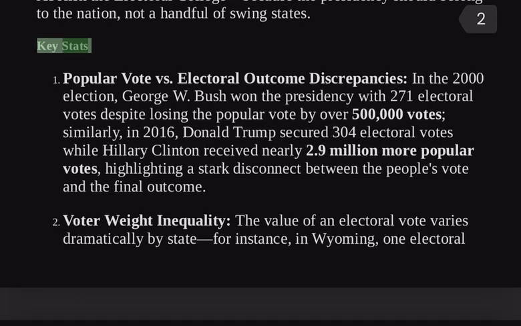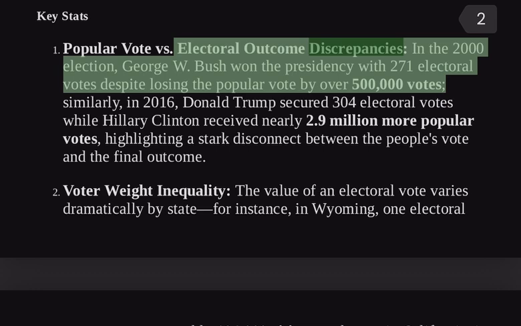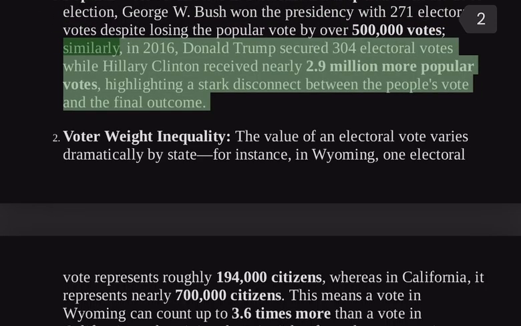Key stats. 1. Popular vote versus electoral outcome discrepancies. In the 2000 election, George W. Bush won the presidency with 271 electoral votes despite losing the popular vote by over 500,000 votes. Similarly, in 2016, Donald Trump secured 304 electoral votes, while Hillary Clinton received nearly 2.9 million more popular votes, highlighting a stark disconnect between the people's vote and the final outcome.